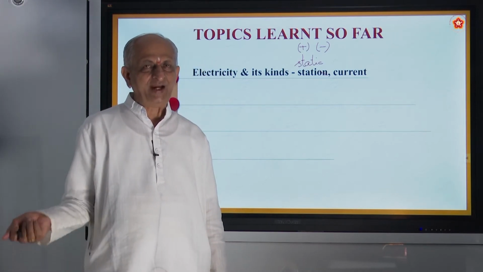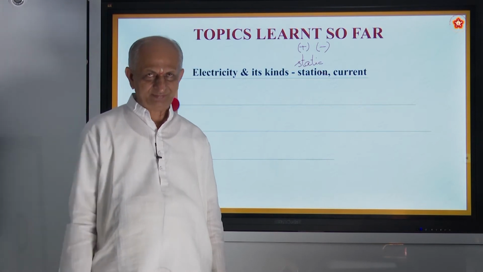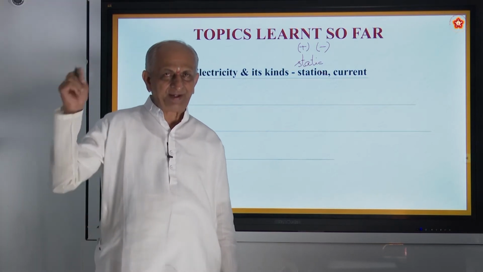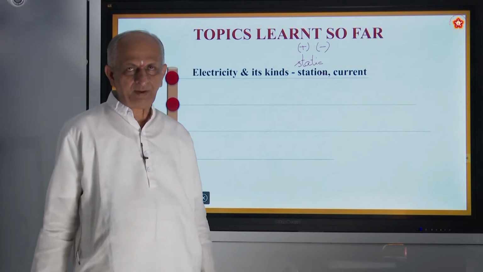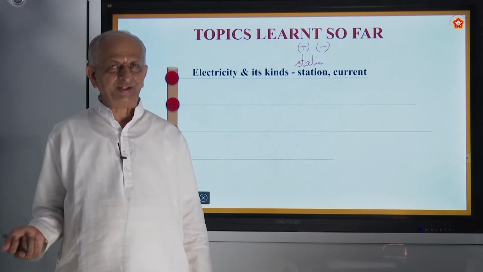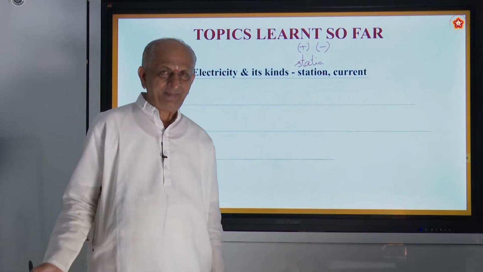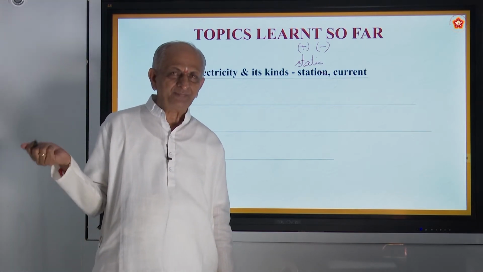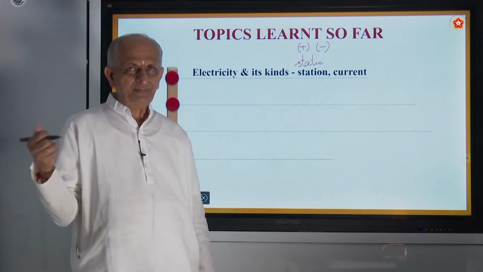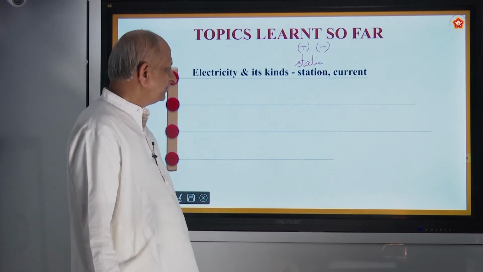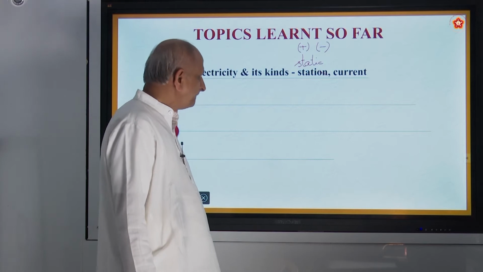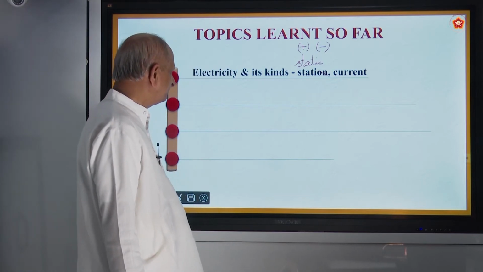When they start moving, from where to where? We say from higher potential to lower potential, or you can say from positive to negative. But actually electrons move from negative to positive. But when showing in a circuit, we say it moves from plus to minus.